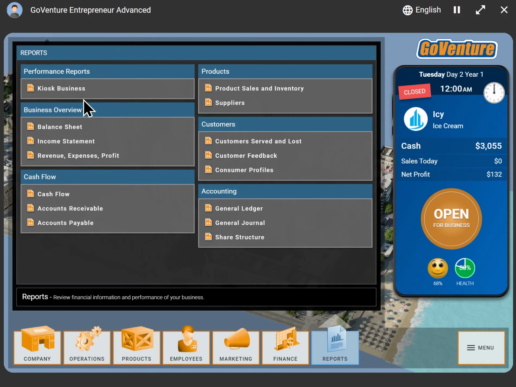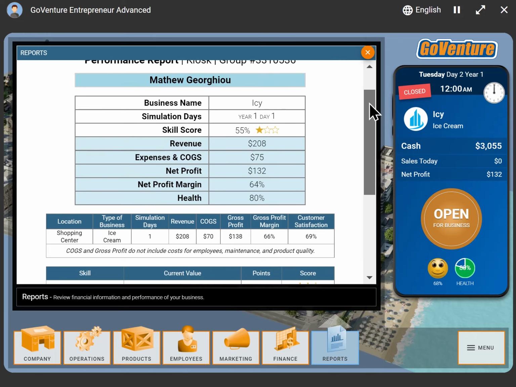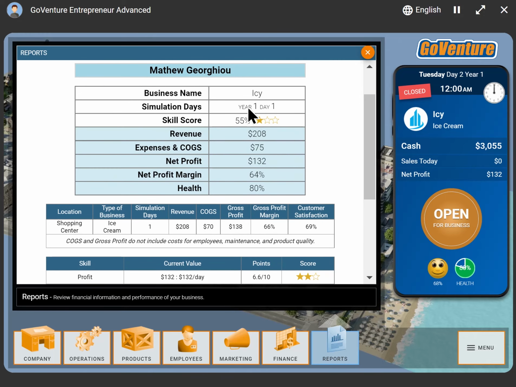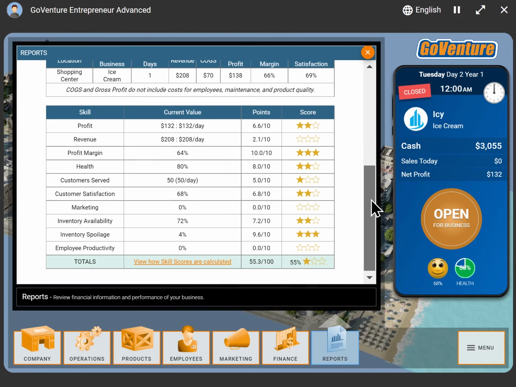Now, one of the things I didn't show you with the Lemonade Stand is our performance report. So here it is in Kiosk, and the performance report gives us a quick snapshot of how our business is doing, and not just with a couple of metrics, but with a whole bunch of detailed information and analysis. So we can see the summary information in terms of our skills and revenue and so on. We can see each of our business locations and how the financials compare for each location. And then we have our skill score.